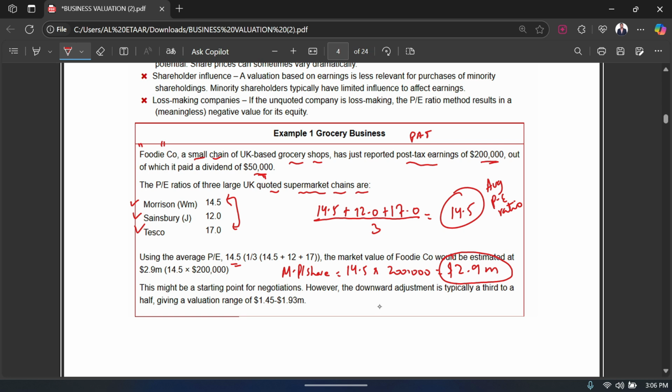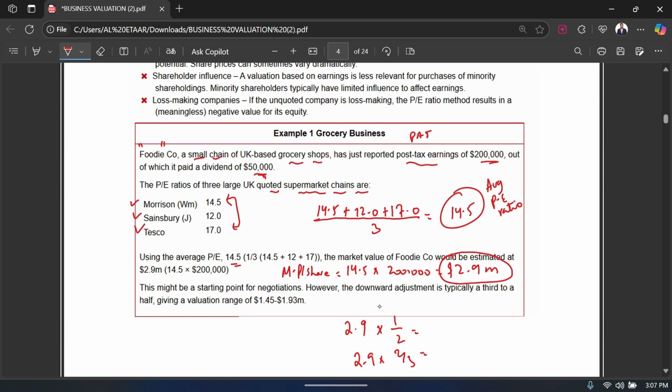I'm going to say yes, I'm going to adjust for the risk. And how do you adjust for the risk? Just remember this small trick. Whenever you want to adjust for the risk, all you have to do is times your valuation of the business, whatever you got, 2.9 million, by 1 over 2, which means half, or you can times it by 2 over 3. So just take 2/3 of your valuation of the business.